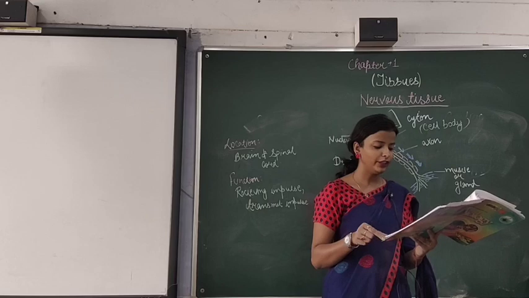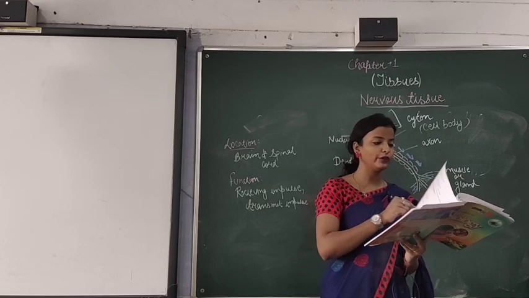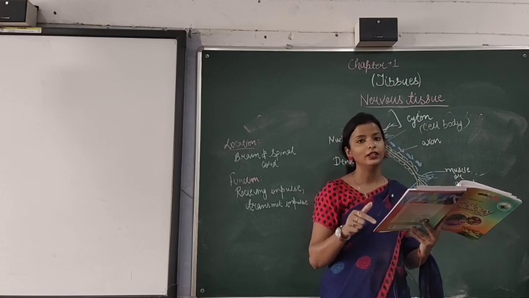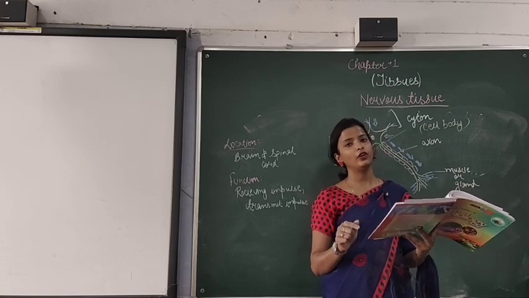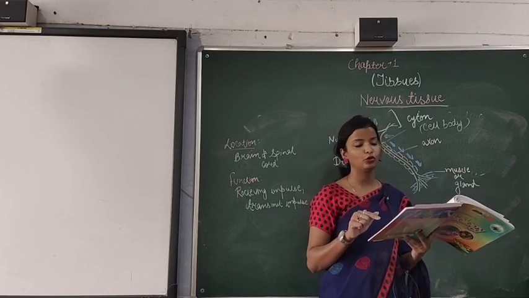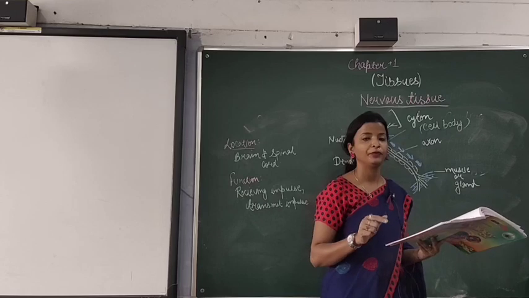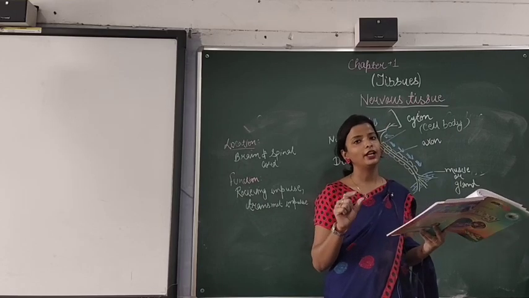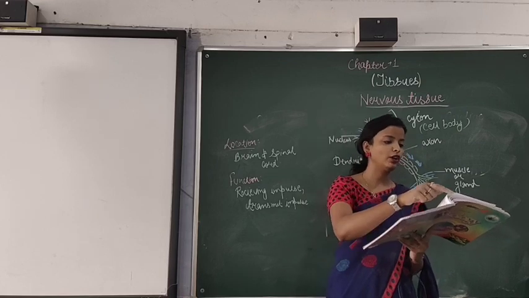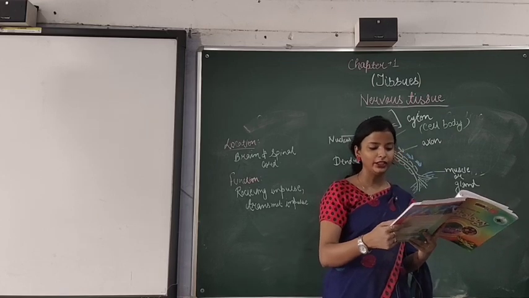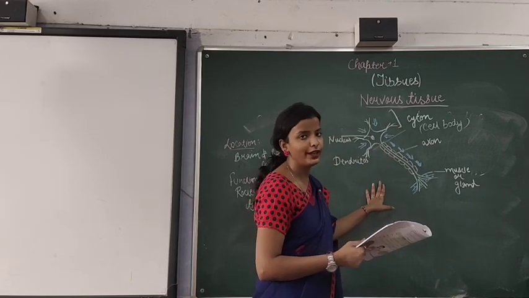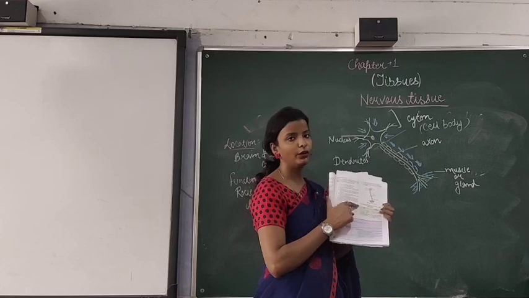And the objective questions like choose the odd one out, fill in the blanks, true false, choose the correct, match the following, these up to H you are supposed to write down in your book itself. Then the differentiate part, that is the I part, you are supposed to write down in your notebook. At the end I will also mention which diagram you are supposed to draw. If you want, you can note it down right now: on page number 23 this particular diagram is given, structure of nerve cell. This you are supposed to draw in your copy.